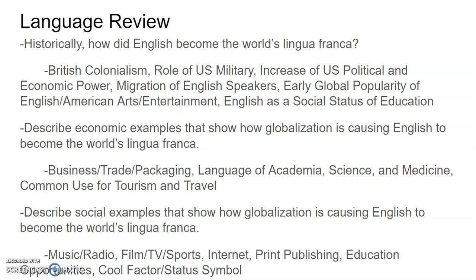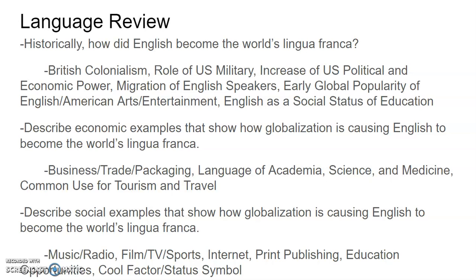Social examples for how globalization is causing English to become the world's lingua franca. This would be the popularity of English music and radio, popularity of English film and TV and sports, the internet being so much of it being facilitated in English and written in English, print publishing.